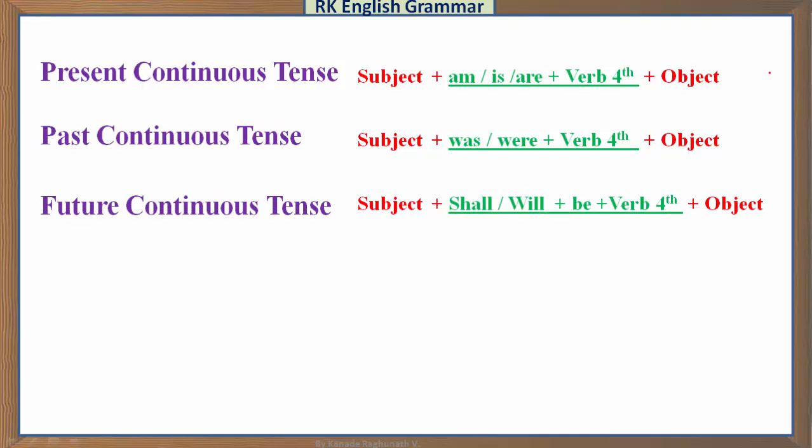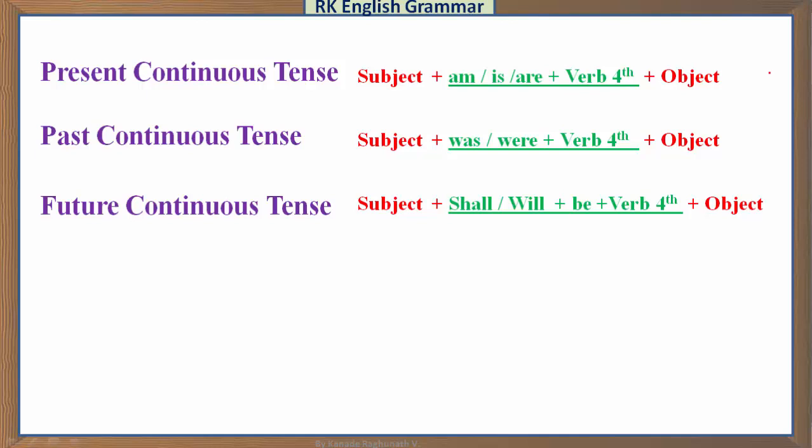When we observe the structures carefully at a time, we come to know that in each and every sentence there is the subject, fourth form of the verb and object, and there is the only change in helping verbs. In present continuous, am is are, past continuous was were, and future continuous shall will plus be.